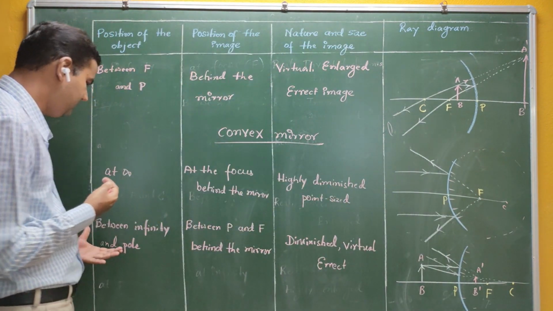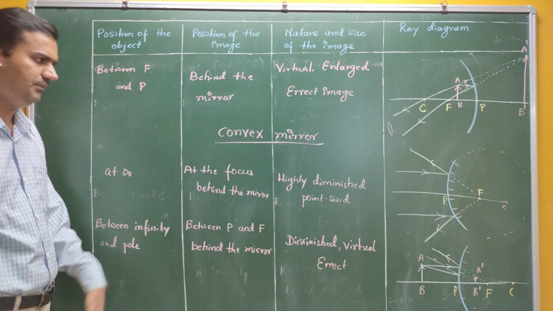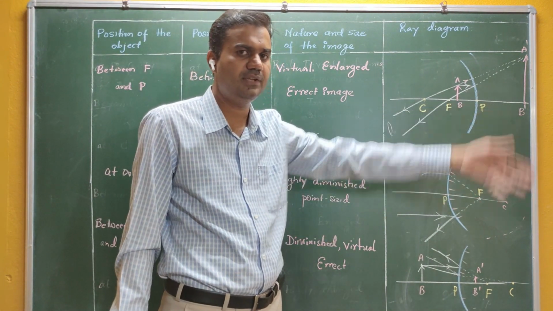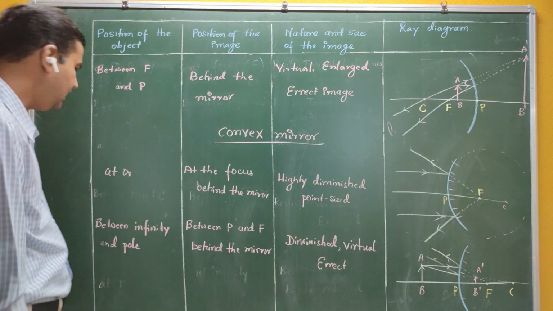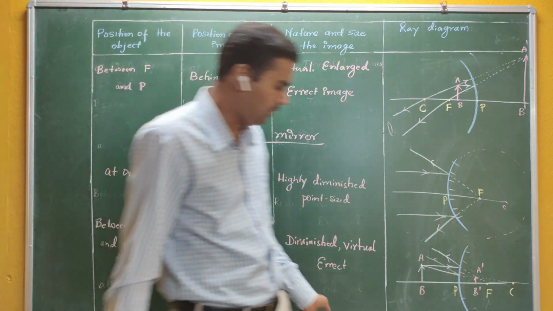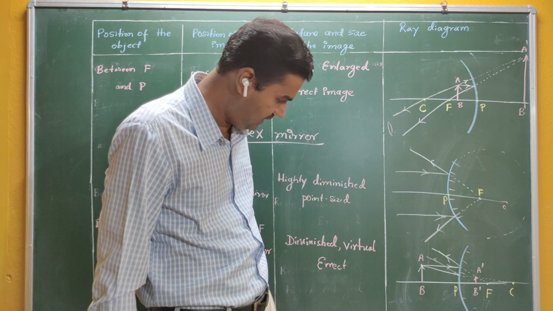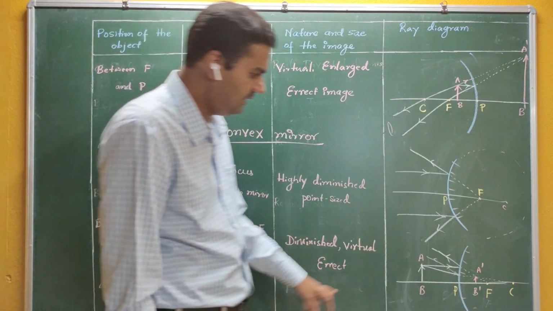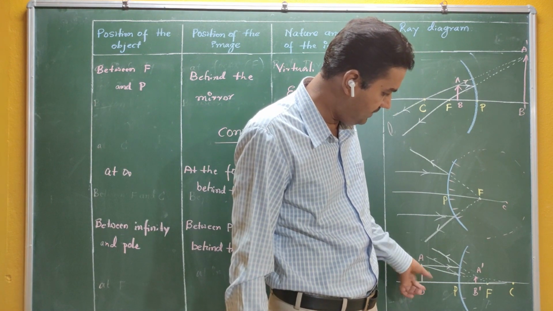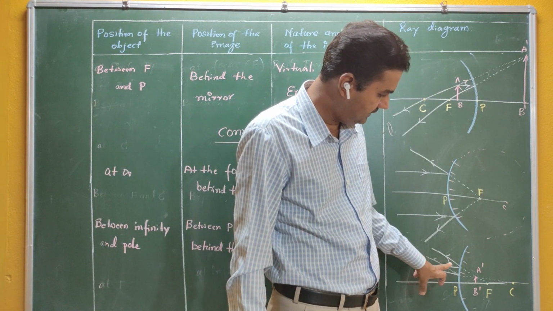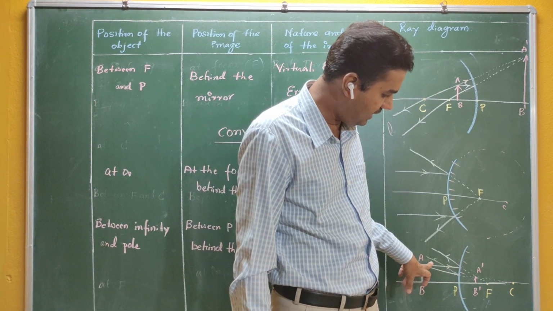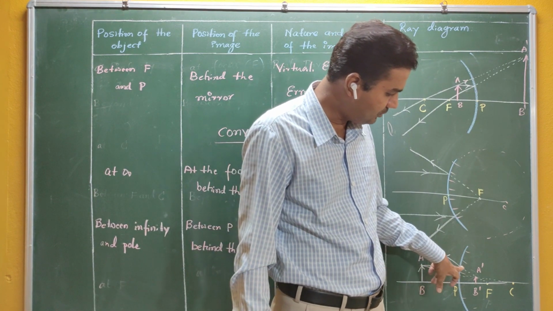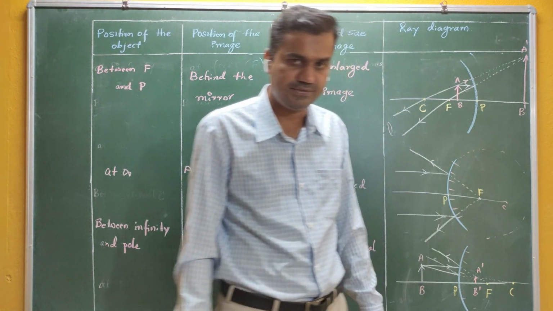And the second possibility is now other than infinity. If the object is at infinity, then the image will be at the principal focus and it is point size. Other than infinity, whatever the position between infinity and P, what happens? You can see here again. If I take some object here, AB is the object. The first ray starts from the head and it is a parallel ray. It gets reflected, but it appears to come from the principal focus.